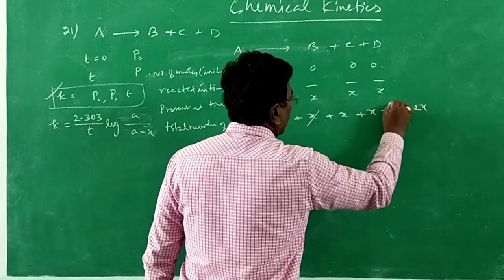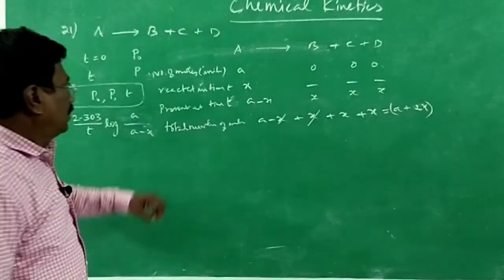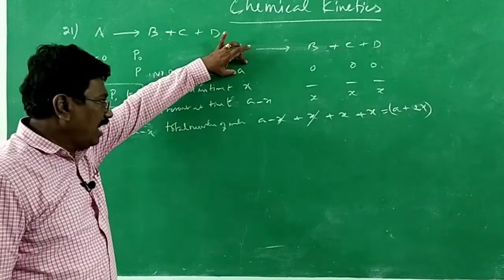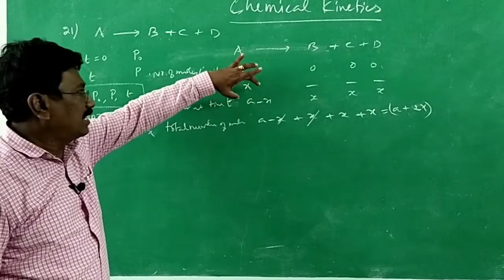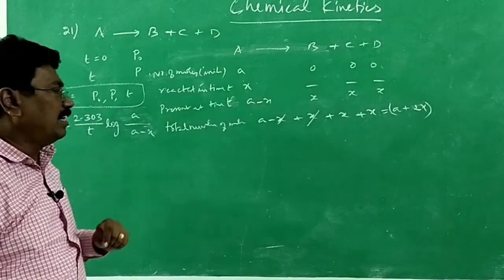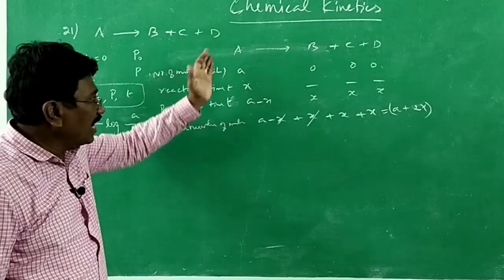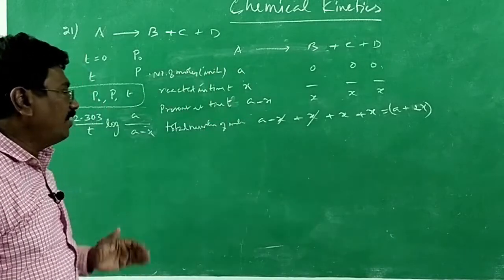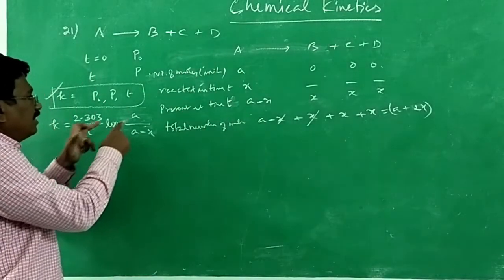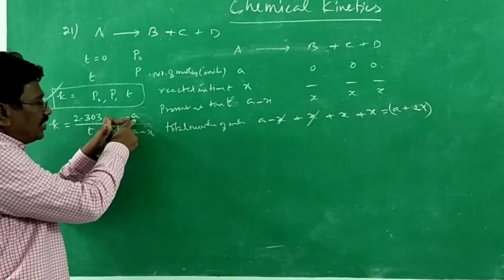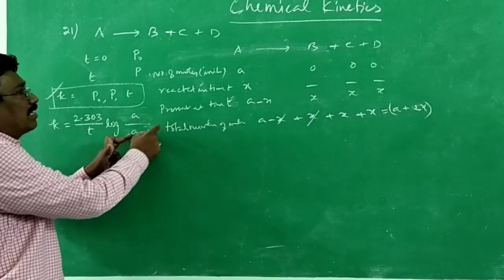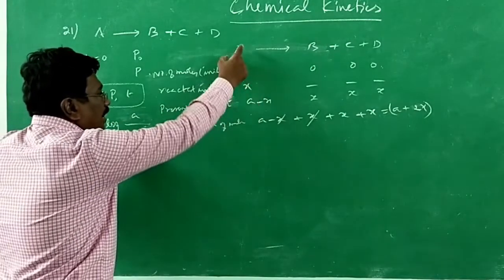Now the assumption is that number of moles taken initially is A, present at time t A minus x. When we consider rate constant, it is the concentration taken initially and the concentration of the reactant remaining at time t.